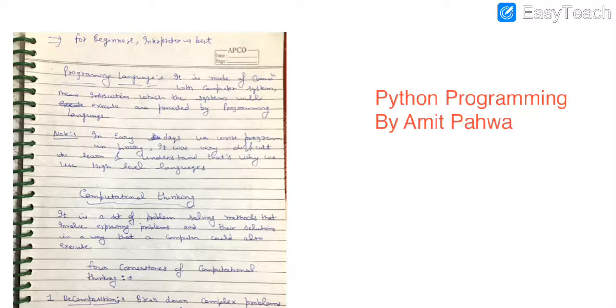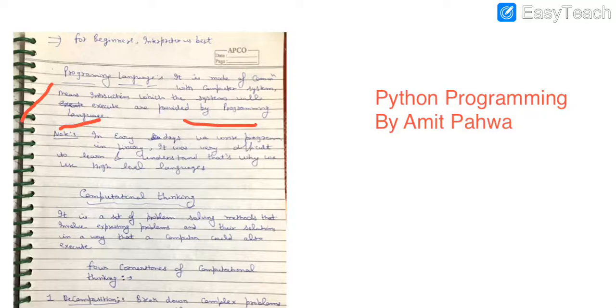So till now we discussed high level, object oriented and interpreter based language. Now what does programming language actually mean? All of you know language is the mode of communication by which we can express our views and ideas with someone. But when we want to provide instructions to the computer system, it means we are communicating with the computer system or an electronic device, then we need to use the concept of programming language. So programming languages are used to provide instructions to the computer system, and the computer system will execute all these instructions.